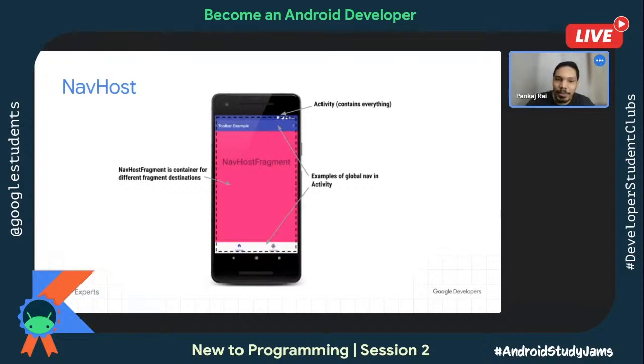This is all done because of the navigation graph which you have created, and then using the nav controller to move from a particular screen to any other screen. And by the way, if you're using the bottom navigation, we have a default control for that. It does support this, where you need not specify the click events. It automatically understands and launches the particular fragment.